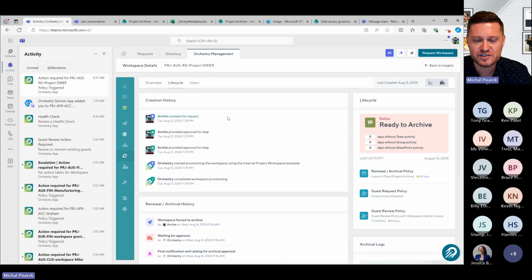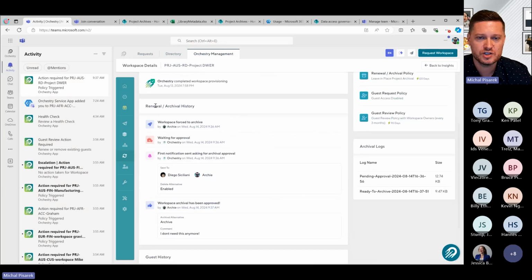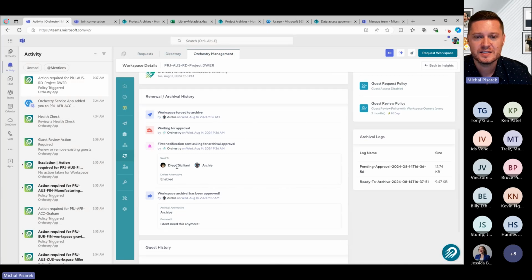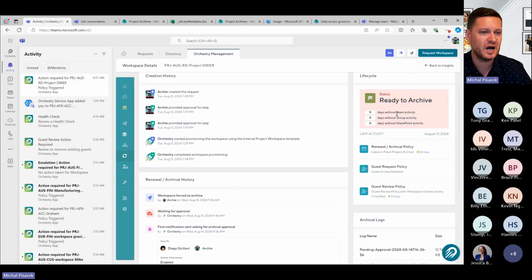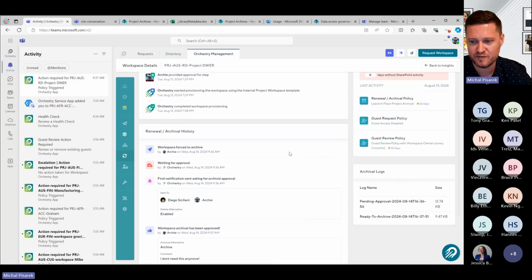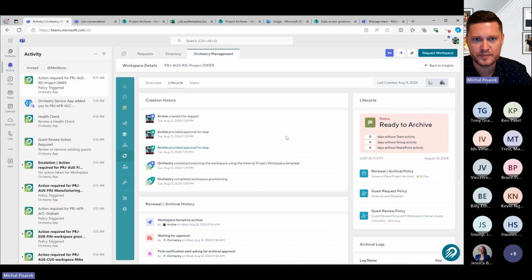And if I click on the Lifecycle tab, we also do a really good job to help you understand what happened. Now, again, it all looks a bit hokey because it's me doing it here, but I can see here we forced the workspace to archive. We sent a notification out, right? Someone went back, so Archie said, yep, I don't need this anymore. And the status change is now ready to archive, and it's going to get archived in a couple of minutes here. So everything is logged through here as well.